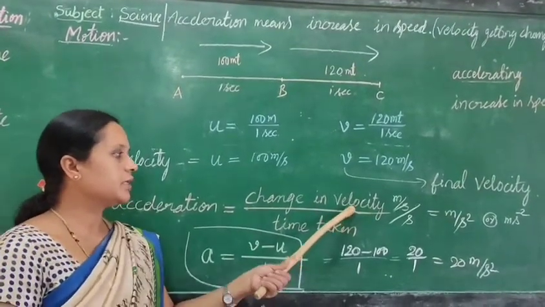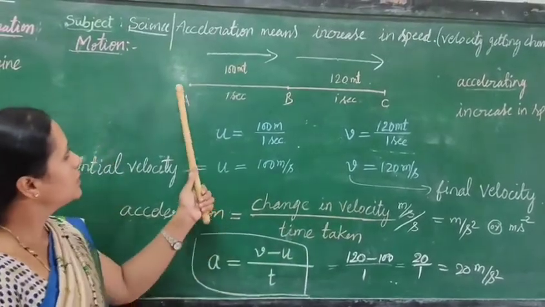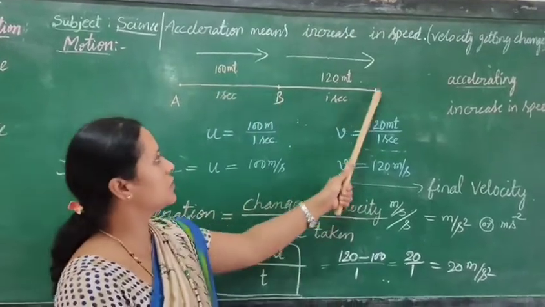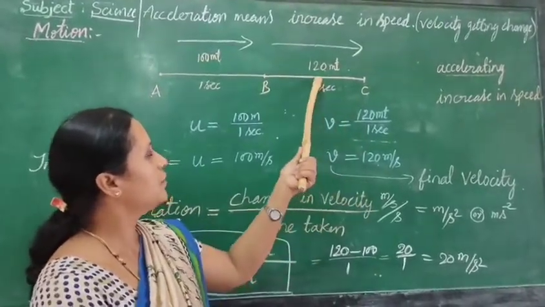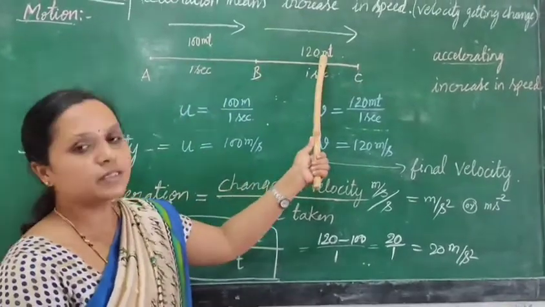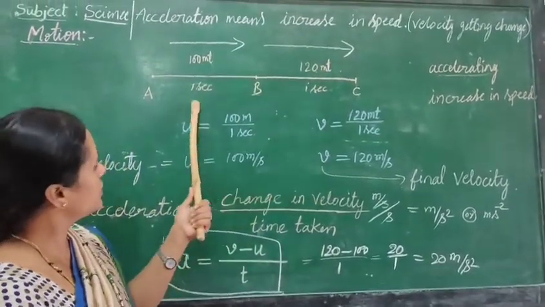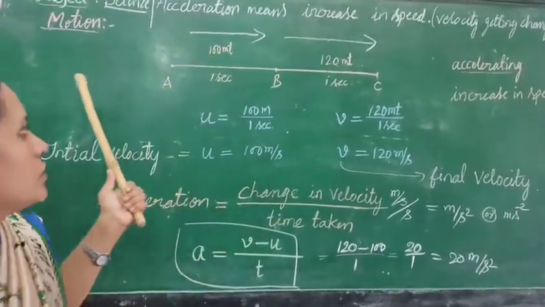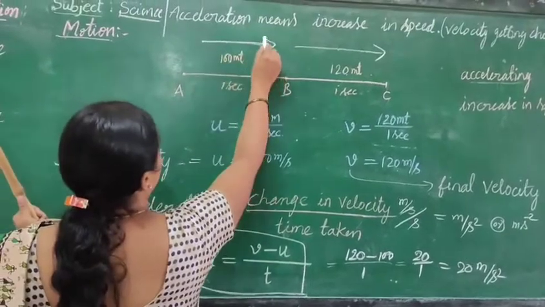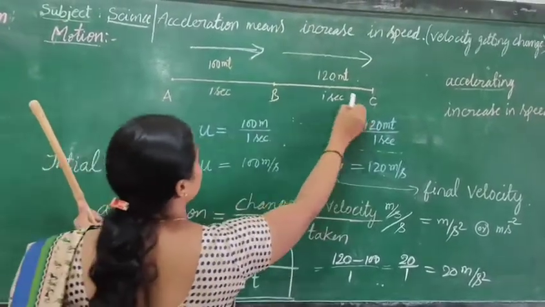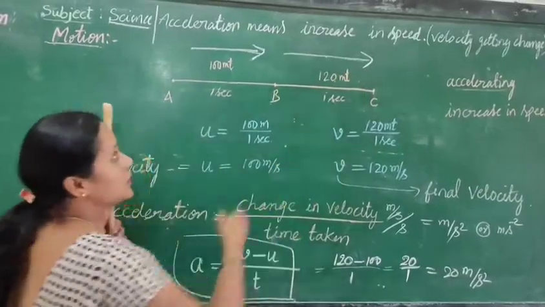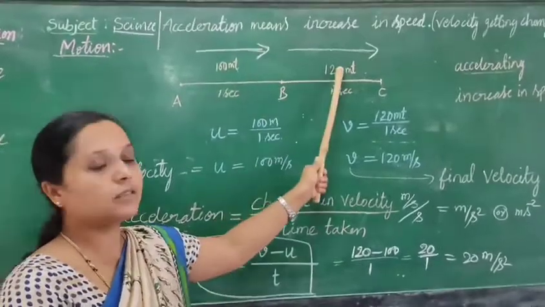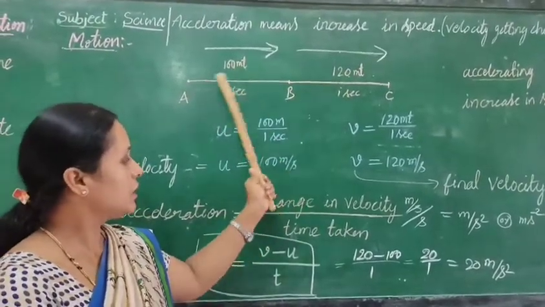What is meant by change? Here, the speed of the object from A to B is 100 meters, and from B to C the speed is 120 meters. So the speed changes. But we can observe that the time does not change, and the direction also does not change. From A to B the direction is like this, and from B to C the direction is like this. There is no change in direction, no change in time, only a change in speed.